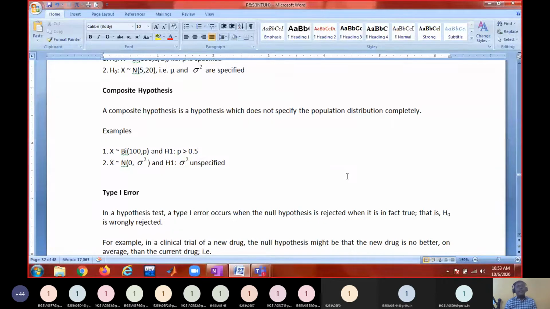So when you are rejecting something that is actually true, when it is to be accepted, you are making a mistake, and that mistake costs the person who is making the business. What kind of risk is that? That is called producer's risk. Zoom is a manufacturer, right? He is a producer of the app.